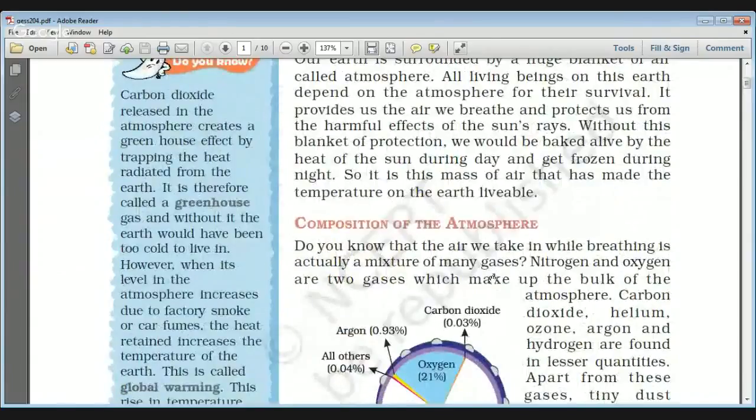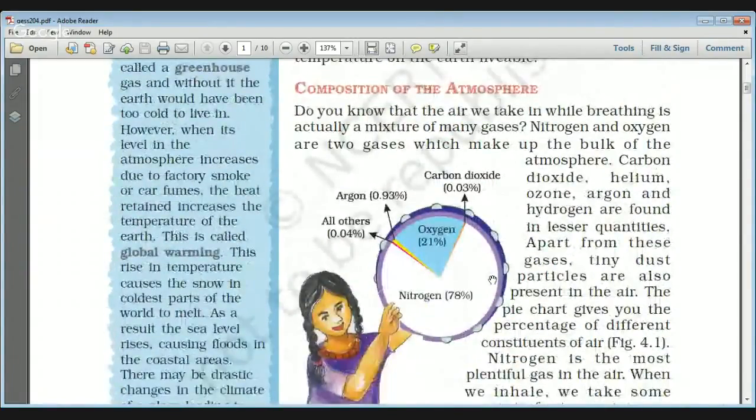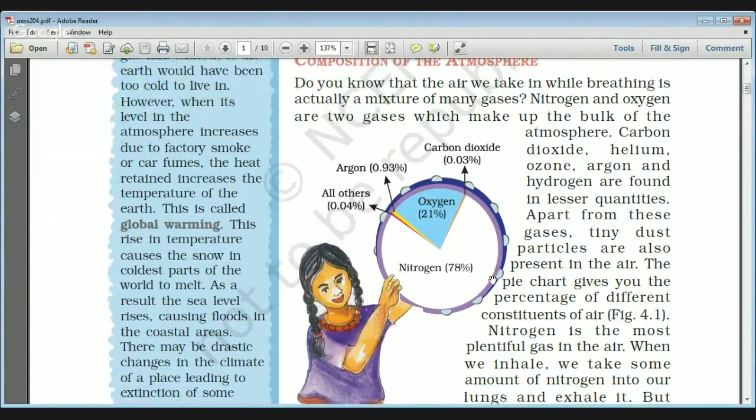Now, if you see the composition of the atmosphere, there are two major gases. First one is nitrogen with 78%, then oxygen with 21%, and the third largest gas in the atmosphere is argon. Please remember this, because this is a very important fact for competitive exams. Everybody knows that the two major gases are nitrogen and oxygen, but they will ask you the third major constituent of air, and that would be argon. And then there are various other gases like carbon dioxide, and tiny dust particles are also present in the air. You can see this pie chart.